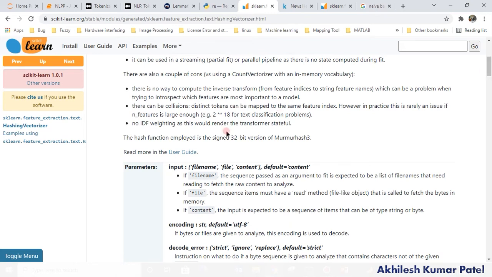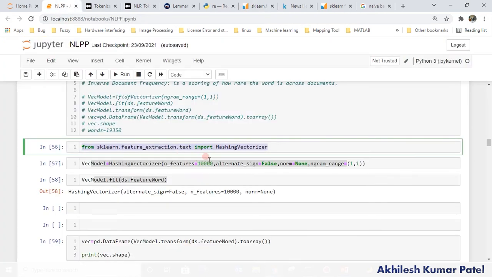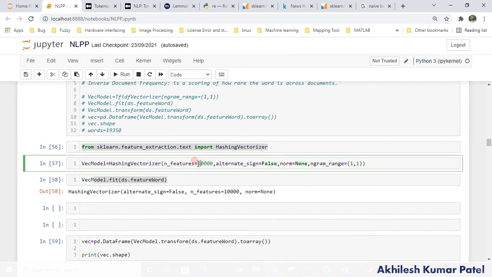By default in scikit-learn, it encodes the data using a 32-bit version of murmur hash, the algorithm it uses to convert it. And here, as I told you, there are around 30,000 words available in this case, but I want only 10,000, so I have assigned 10,000. So what about the remaining 20,000? What will happen with those? They will not actually be removed. What it will do is make groups of similar words.